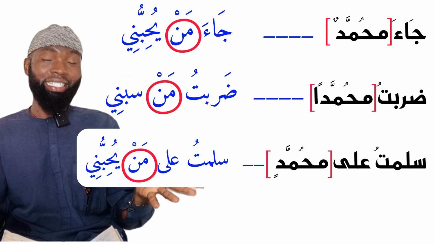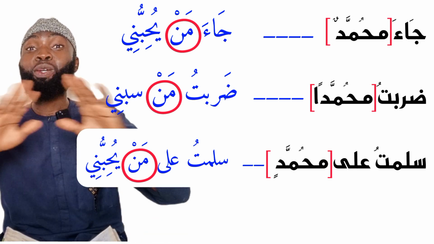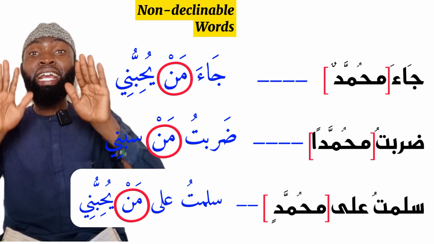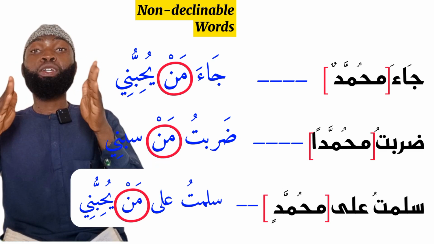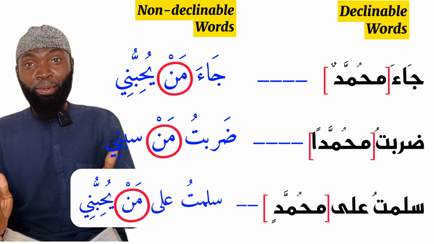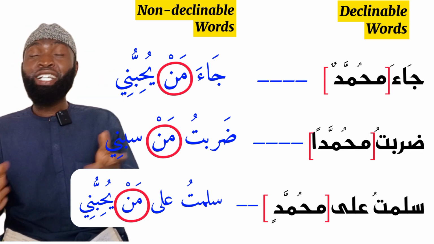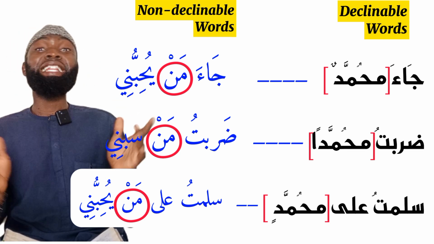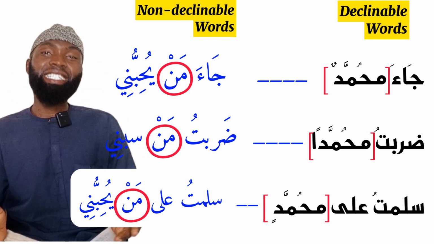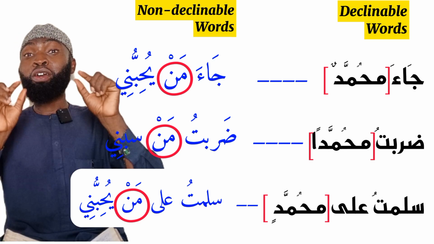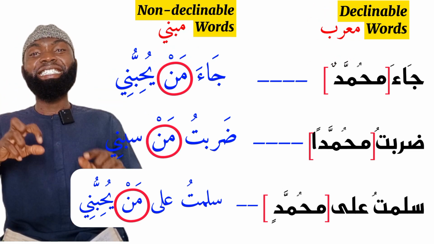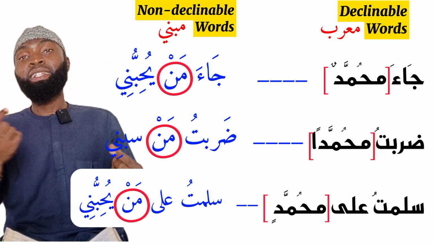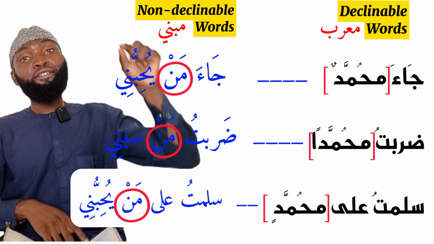Now, what is all this? This is because in the Arabic language, there are some words that are not declinable. What do you mean by they are not declinable? They are fixed words. While some other words are declinable, this means that these words are not fixed. Sometimes we see them with fatha, sometimes with dhamma, and sometimes with kasra, depending on their grammatical function in each of the sentences. Today, we want to learn what we call al-mu'rab wal-mabni. That is the declinable words and the non-declinable words. We can say the non-fixed words and the fixed words.